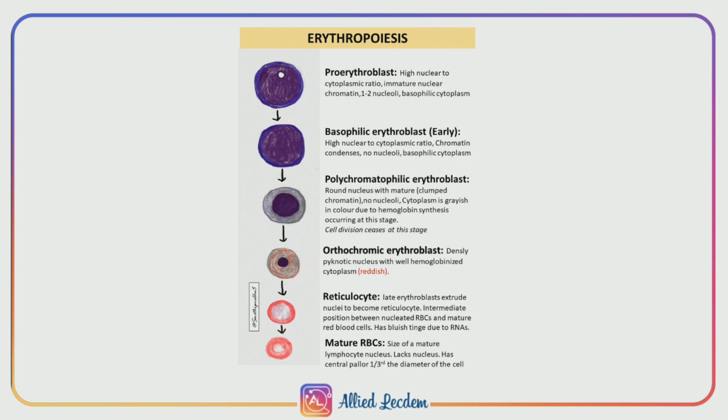The third stage is intermediate normoblast. This cell is smaller than the early normoblast, with a diameter of 10 to 12 μ. The nucleus is still present, but the chromatin network shows further condensation and hemoglobin starts appearing. Intermediate normoblast is also known as polychromatic erythroblast because it stains with both acidic as well as basic stain. So the name polychromatic erythroblast comes.